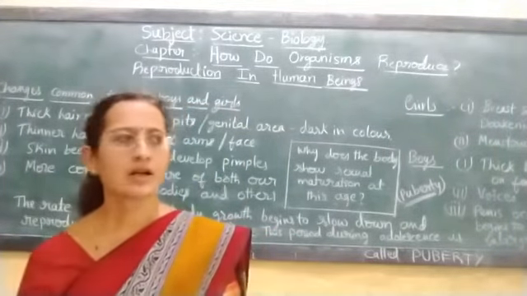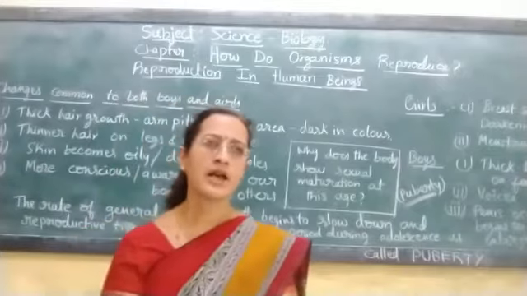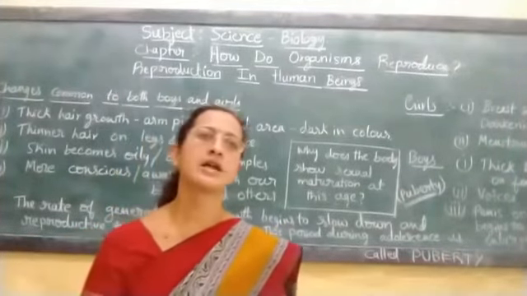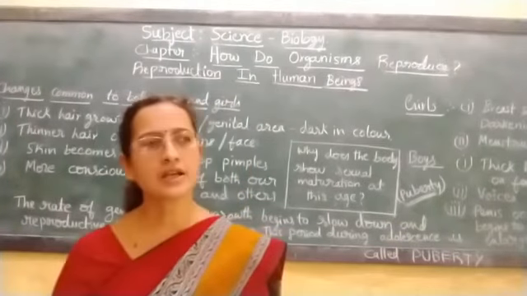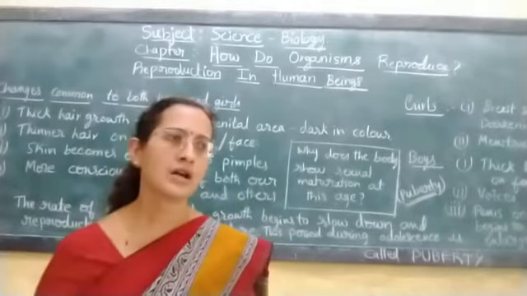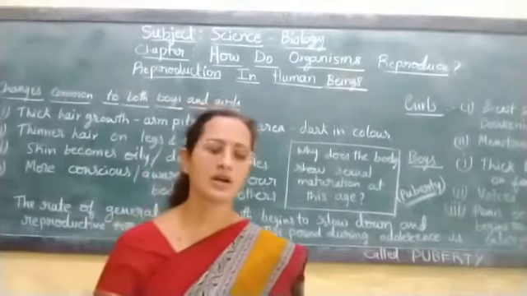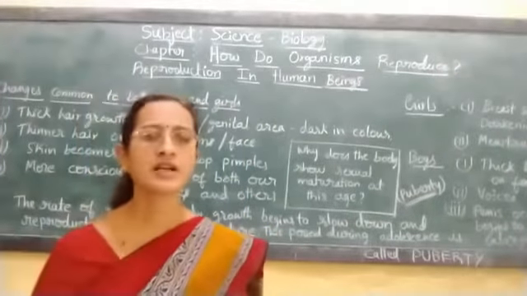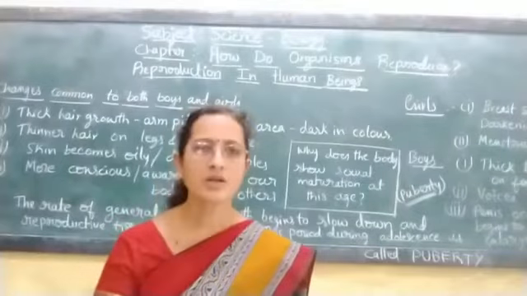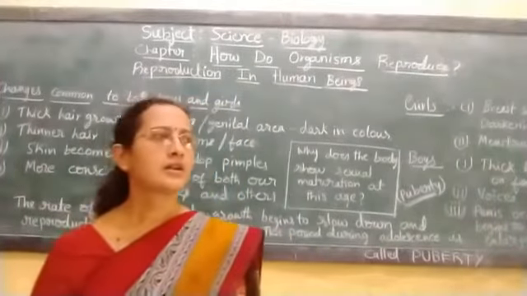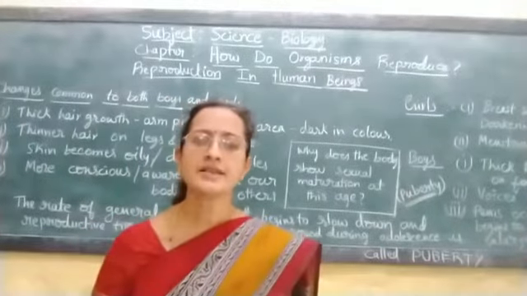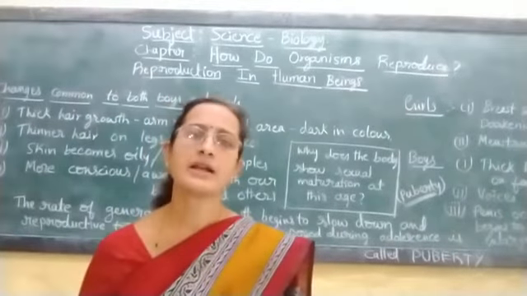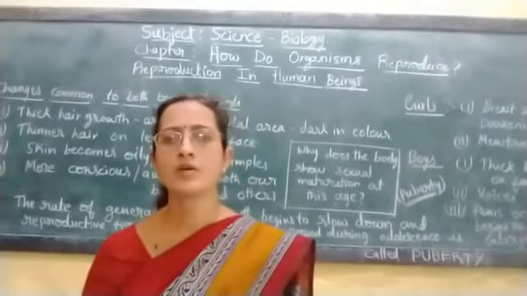Some children will have a moderate amount of hormone secretion in their body, some will have a slower or very small amount of secretion, and some may have more secretion of these hormones. What do you call these changes? Together they are called general body enlargement. So general body growth is observed.